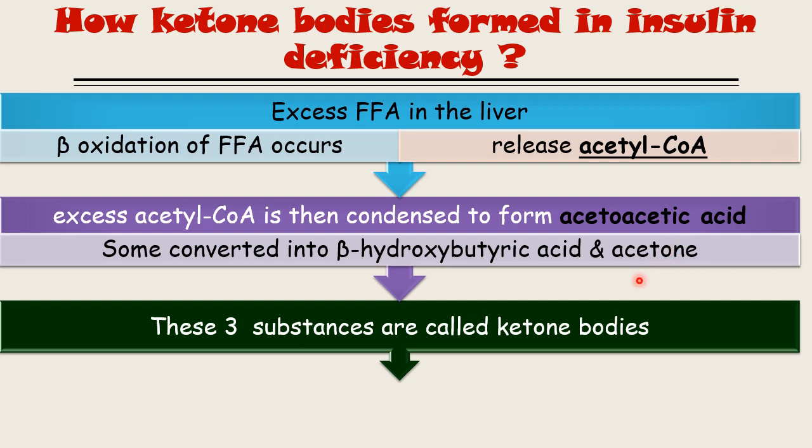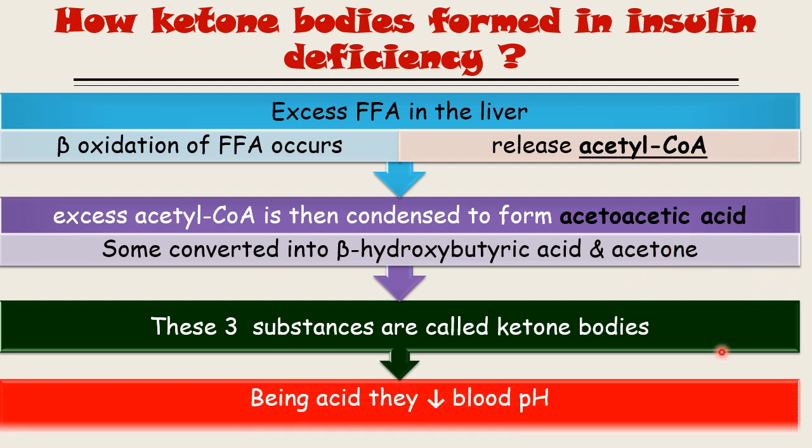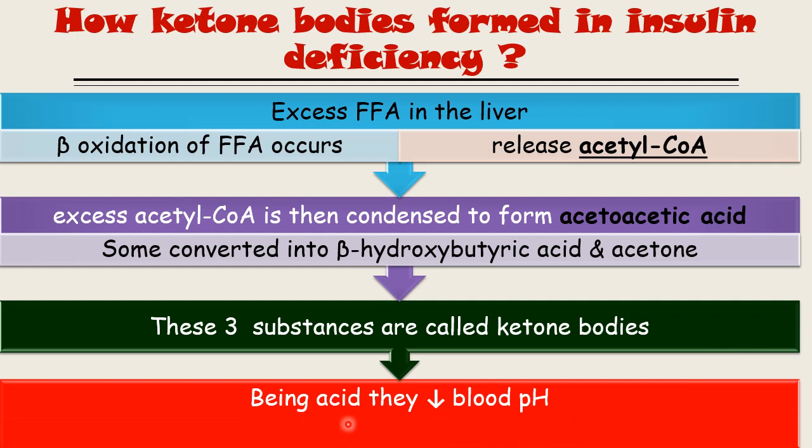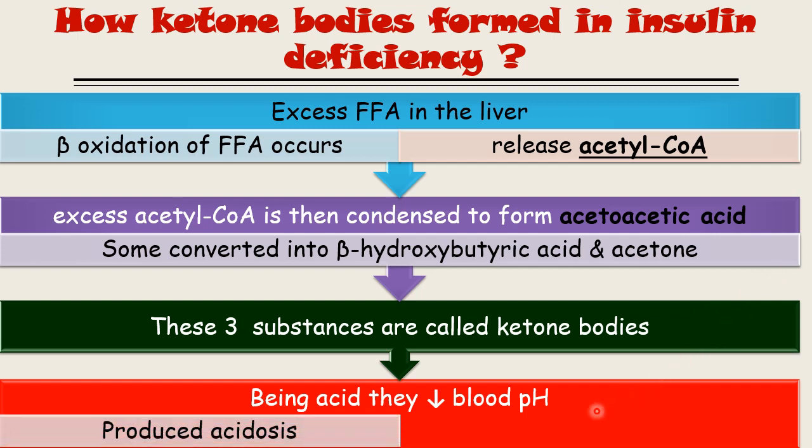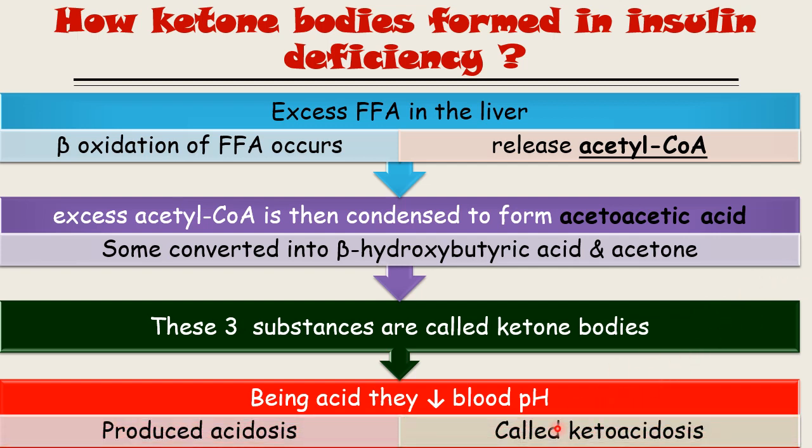These three substances are known as the ketone bodies, and these ketone bodies are acidic. They decrease the blood pH level, and the condition in which this acidosis occurs in the presence of the ketone bodies is known as ketoacidosis.